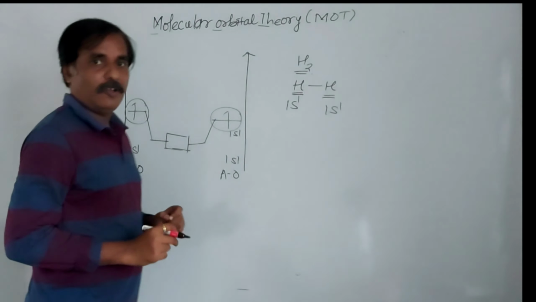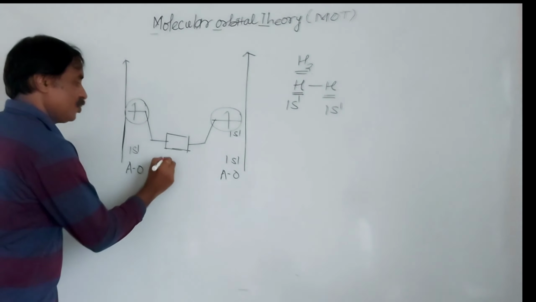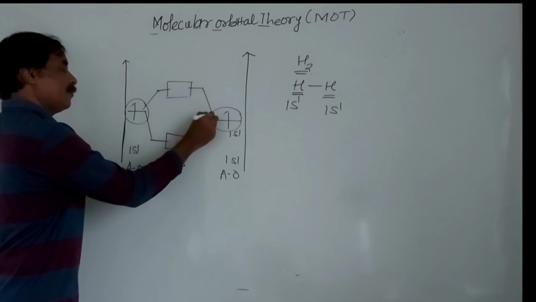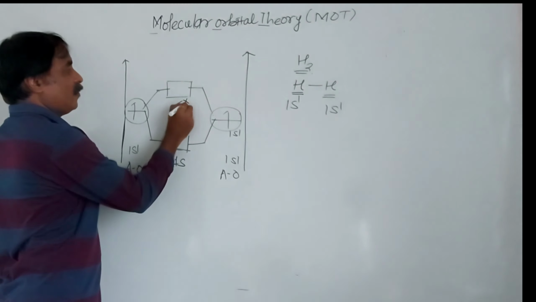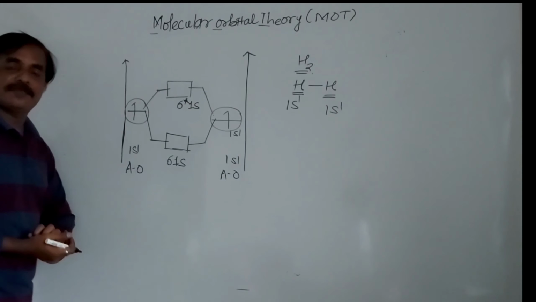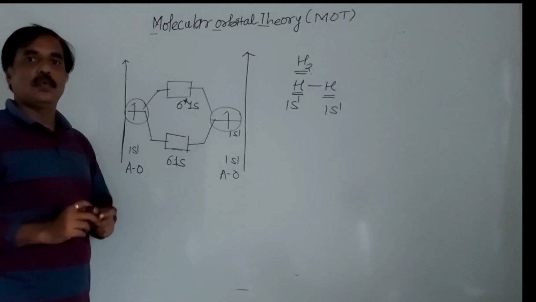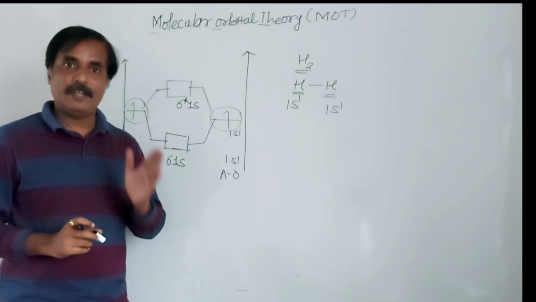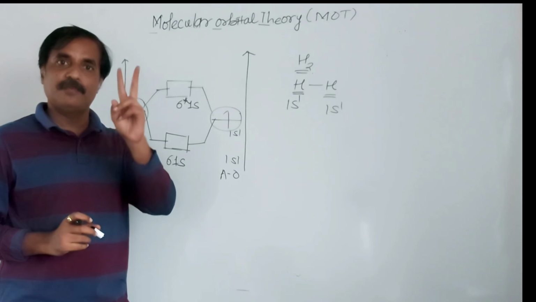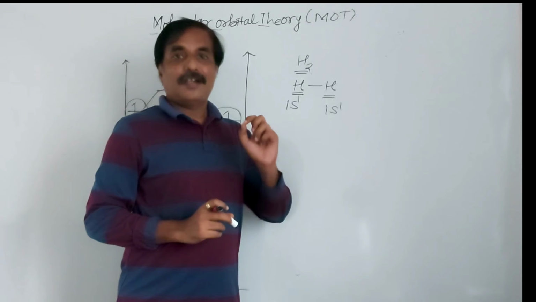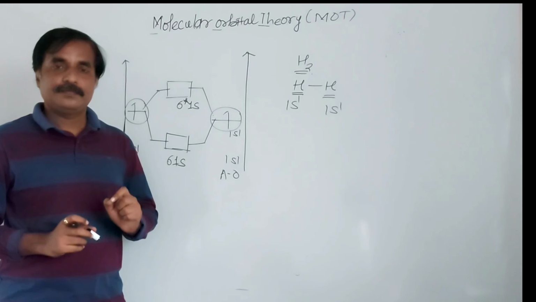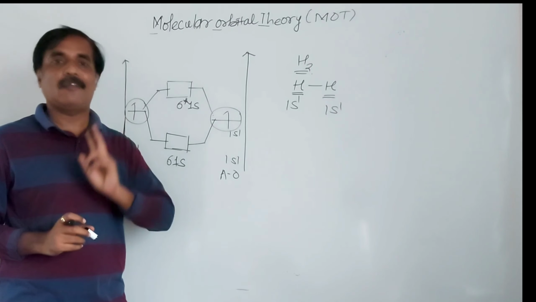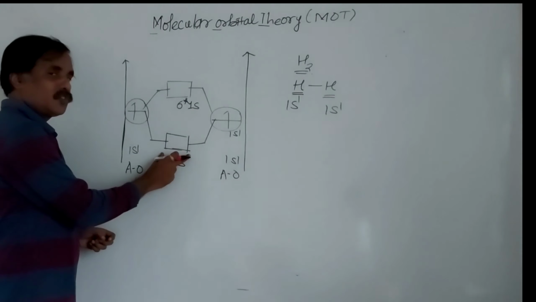We know that an s atomic orbital gives only a sigma bond, so this is known as sigma 1s. Simultaneously, there is formation of an anti-bonding molecular orbital, that is sigma star 1s. Total number of electrons available is 2. Remember, this is a similarity: any atomic orbital can accommodate a maximum of 2 electrons. Exactly the same in molecular orbital theory, any molecular orbital can accommodate only 2 electrons, so the capacity of a molecular orbital is also 2.